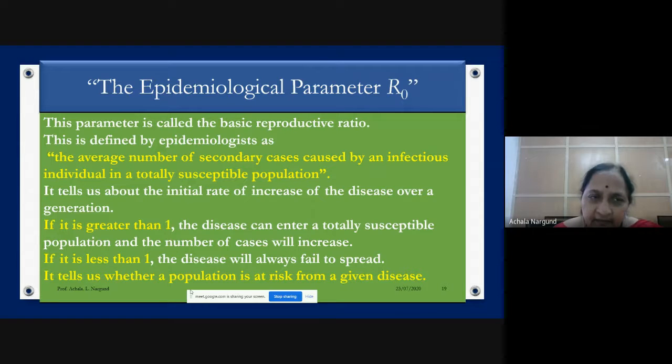So what does it explain? The average number of secondary cases caused by an infectious individual in a totally susceptible population. It tells about the initial rate of increase of disease over a generation. If it is greater than 1, the entire susceptible population is at risk. If it is less than 1, the epidemic will not spread. It tells us whether a population is at risk from a given disease.